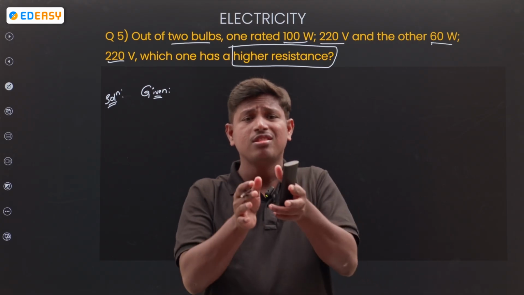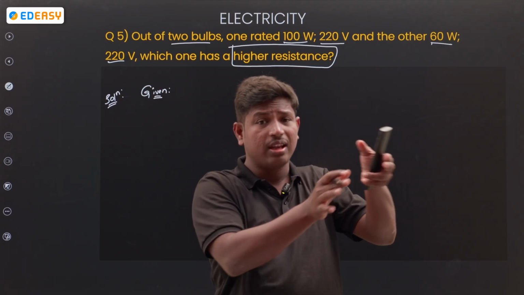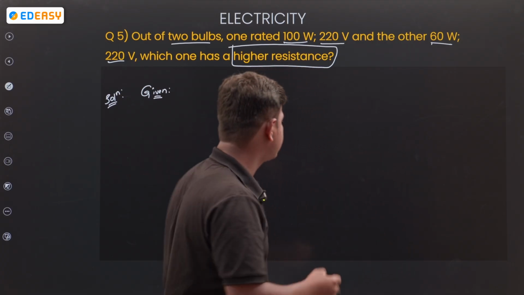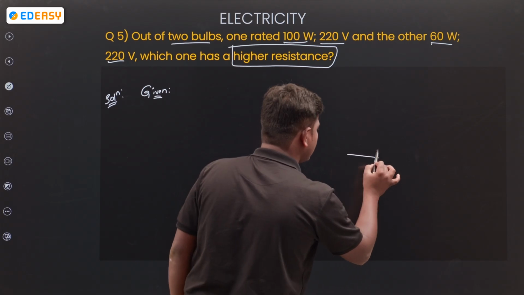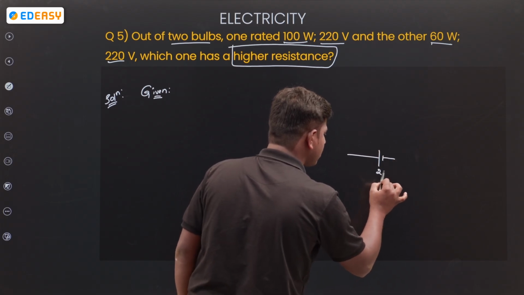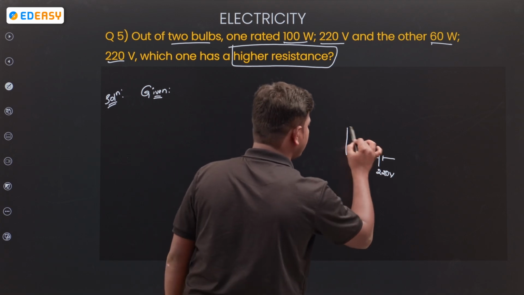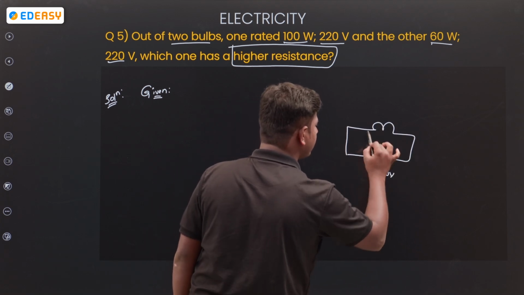So the potential of 220 volts is the same for both. See, first I am taking 220 volts only. Connected to the bulb, the bulb glows.